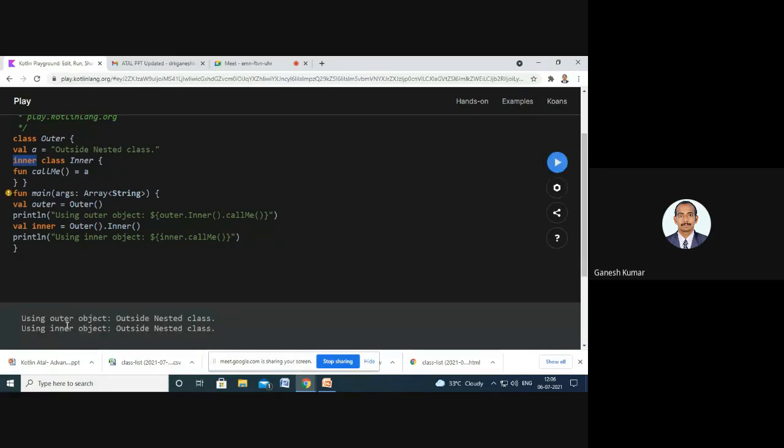So using the outer object outside the nested class, and using the inner object outside the nested class. Here we have created an object for the outer class, and we call the method. Here, using the inner object, we call the method. So by specifying the keyword inner in the nested class, we can allow the inner class to access the variables and methods declared in the outer class also.